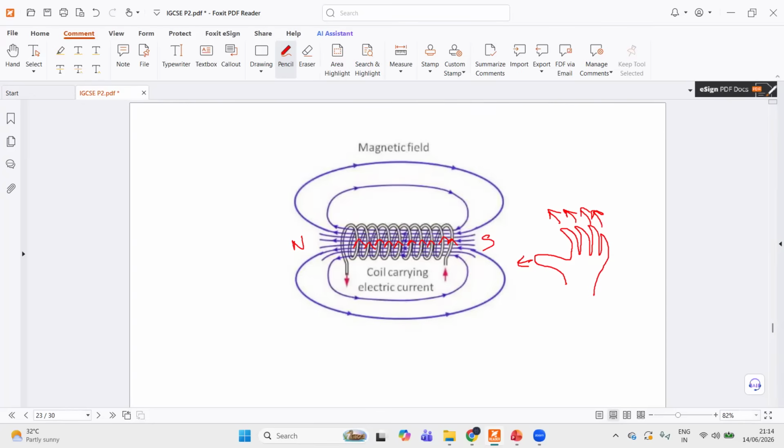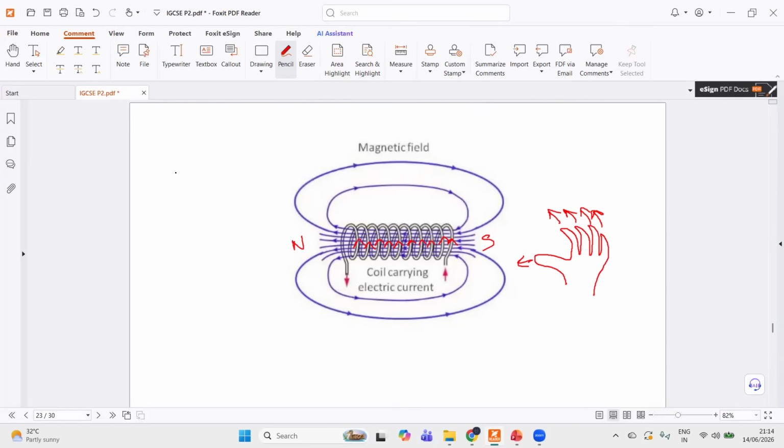So this is very similar to the field lines around a bar magnet. The only way it's different is you don't show the field lines through the bar magnet, but when it comes to electromagnets, you do show the field lines through the electromagnet.